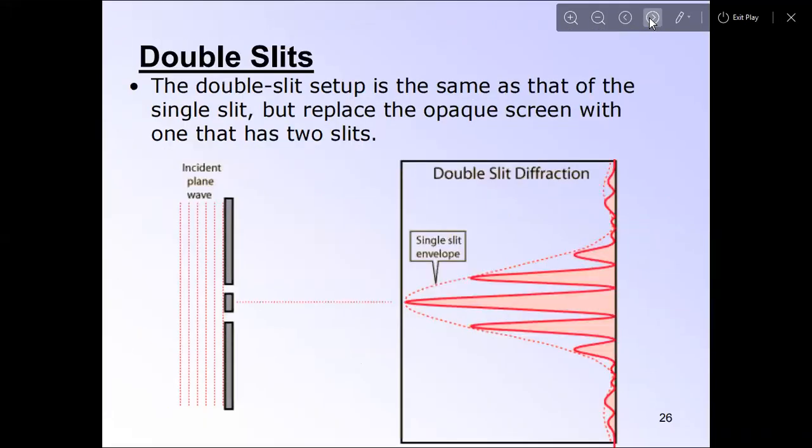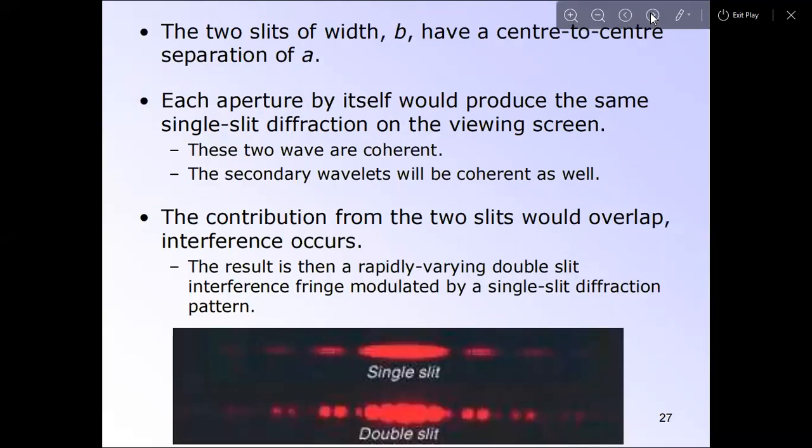Now the double slit setup is the same as that of the single slit, but replace the opaque screen with one that has two slits. So this is the incident plane wave, the double slit, and the double slit diffraction. This is the single slit envelope, which modulates the interference. The two slits of width b have a center to center separation of a.